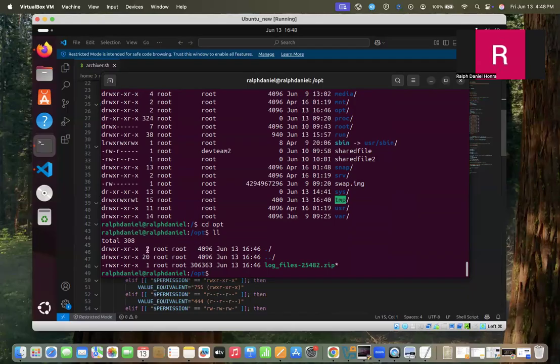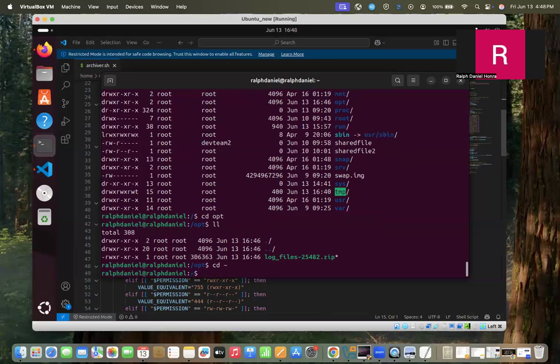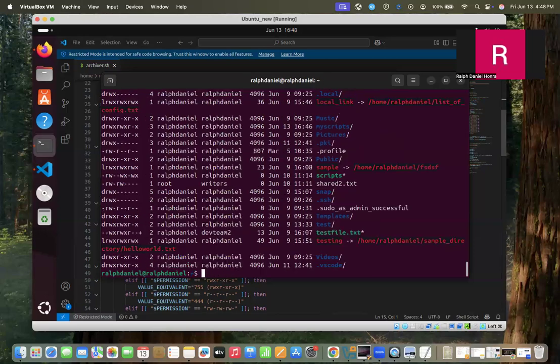And as we can see, it also modified the permission in regards to the instructions wherein all types of users must also be able to read or access this kind of file. Now let's go back to the locally created log files.